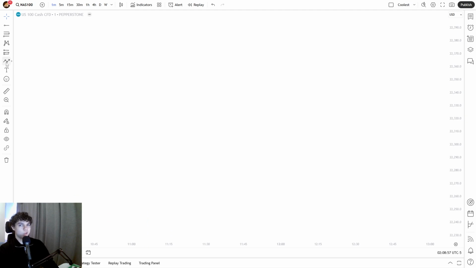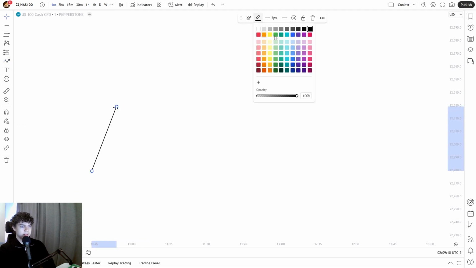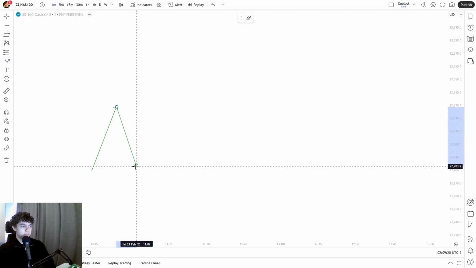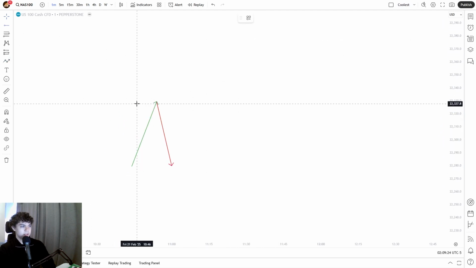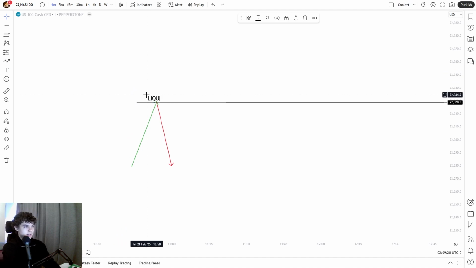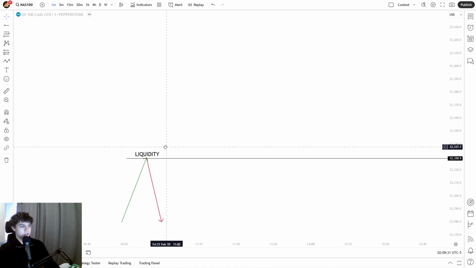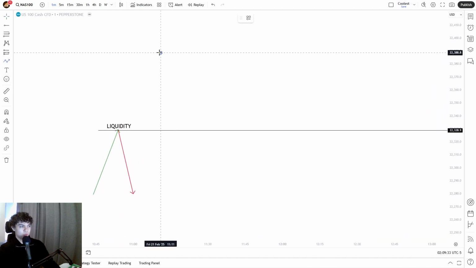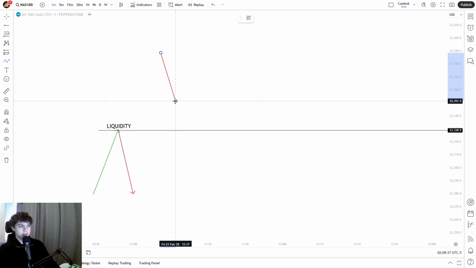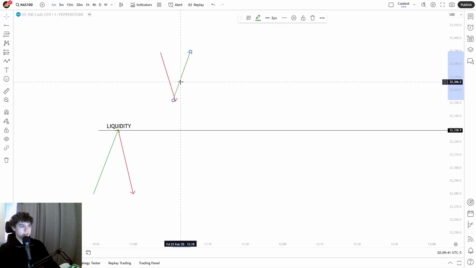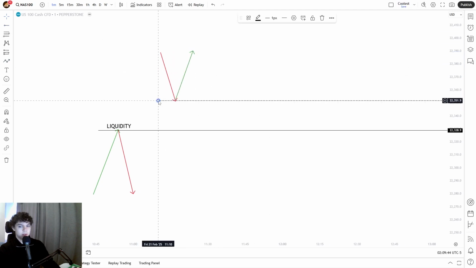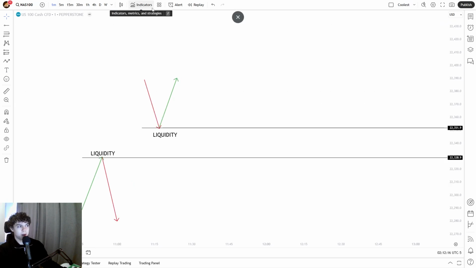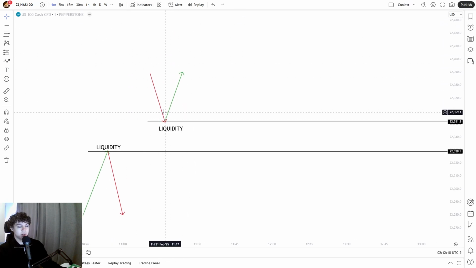And you may wonder, how can we spot highs and lows? So essentially, a high is created by an up candle that is then followed immediately by a down candle. So this is the high, and above this high there will be resting liquidity that is ready to be taken out. And obviously below lows there's liquidity. So a low is created by a down candle that is then immediately followed by an up candle, right, like this. And below here there's resting liquidity that is ready to be taken. So go 15-minute time frame or above, and go spot those highs and lows, because there will be resting liquidity.